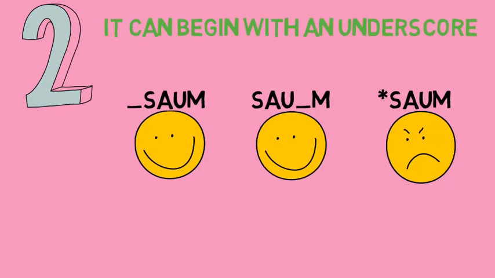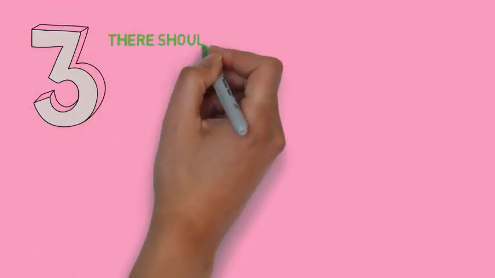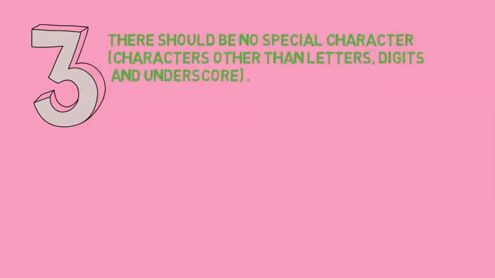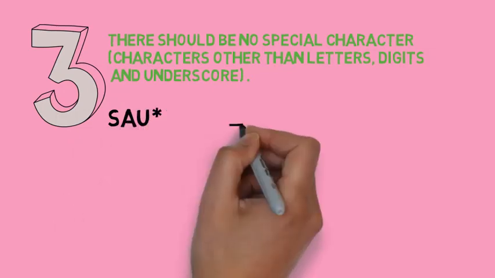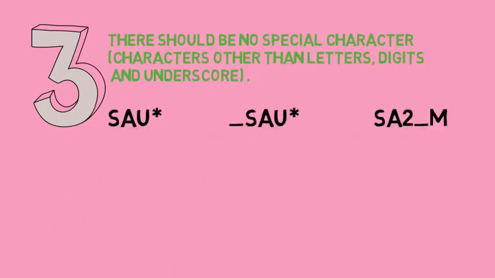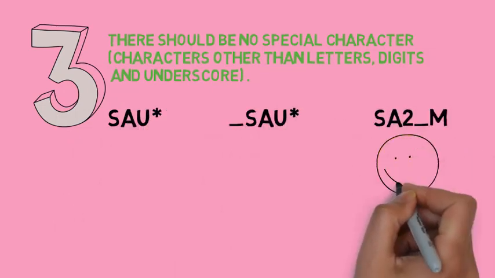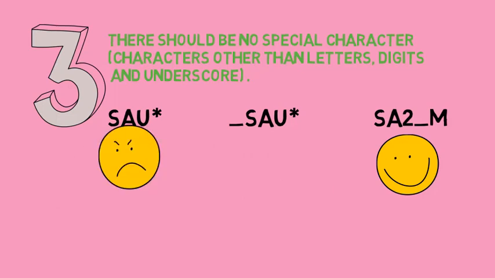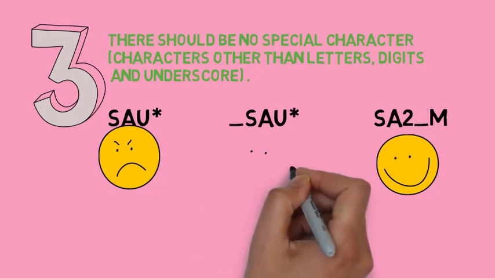Rule number 3. There should be no special character within an identifier. I just told you about that. Special characters means characters other than letters, digits and underscore. That is full stop, comma, asterisk, plus, minus, etc. So in this example, the last one is correct as it has no special characters, right?